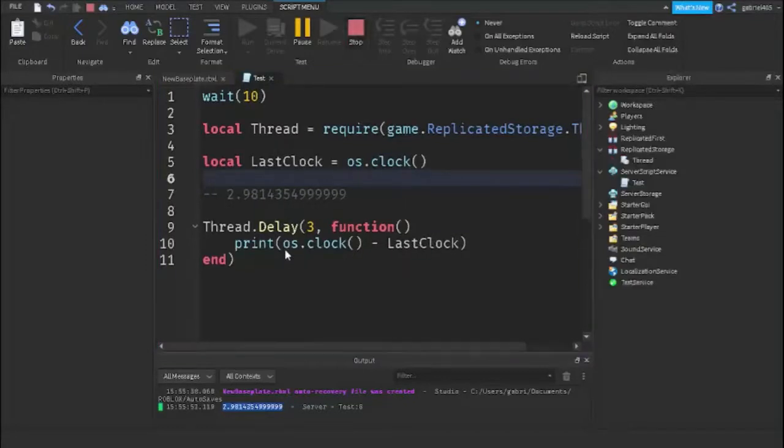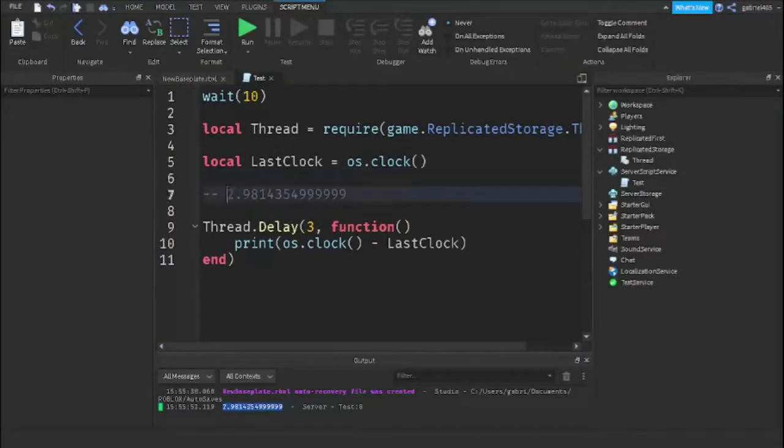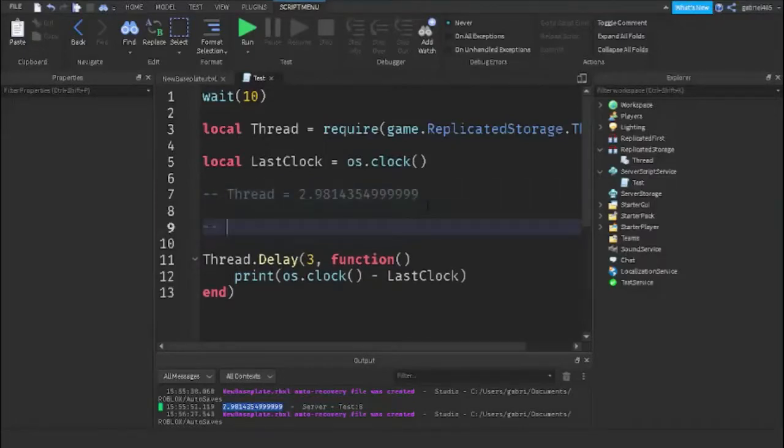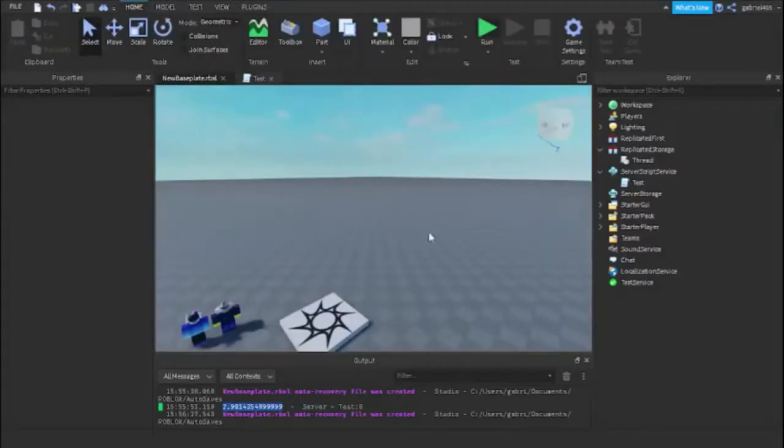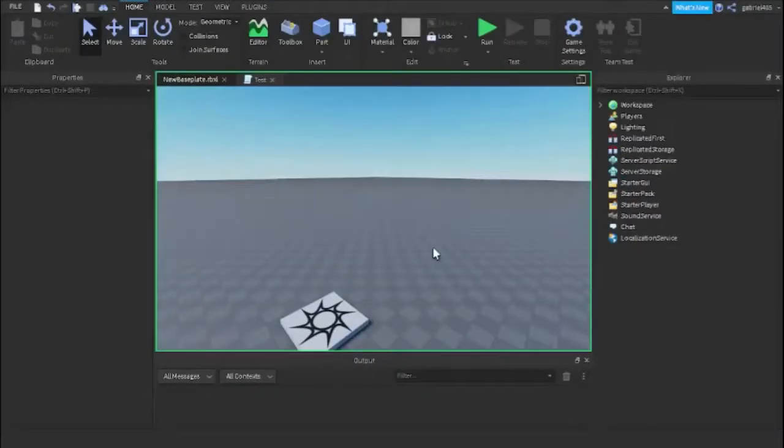Now we're going to try the delay. This is for the custom wait, or custom thread. I guess we'll just call this thread for the thread. Now we're going to try the delay. So now let's simply call the built-in delay. Oh, lowercase d, my bad. So delay with a lowercase. And let's see how much time has elapsed.